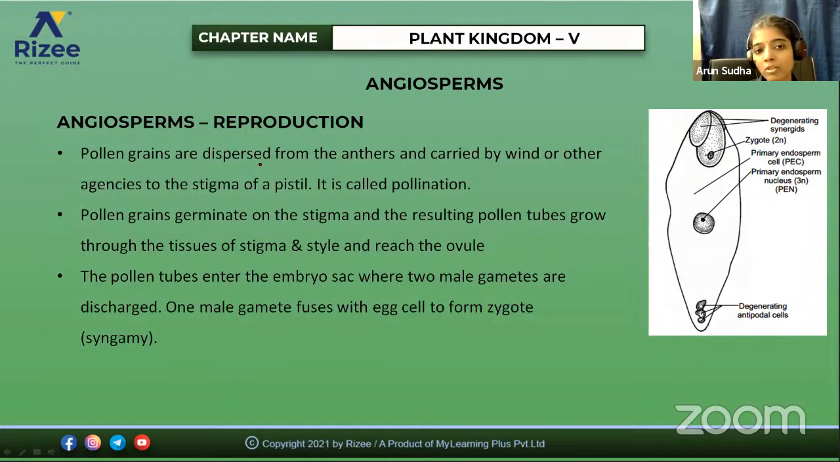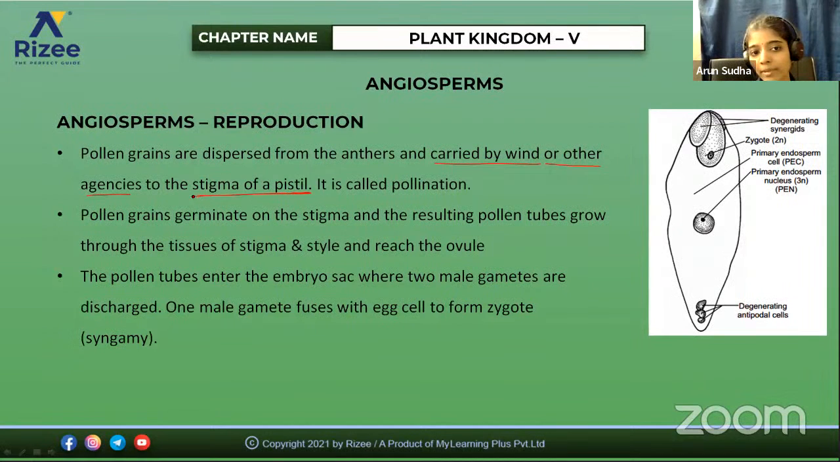the pollen grains are dispersed from the anthers. From the anther, the pollen grains are dispersed and they are carried by wind. So this is also one of the main differences in angiosperms. They are carried by wind or other agencies like water, insect or bat; anything can be a pollinating agent. So they are carried by wind or any other agencies to the stigma of the pistil. So this you have to be clear.